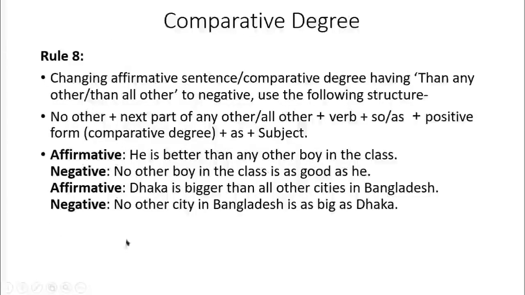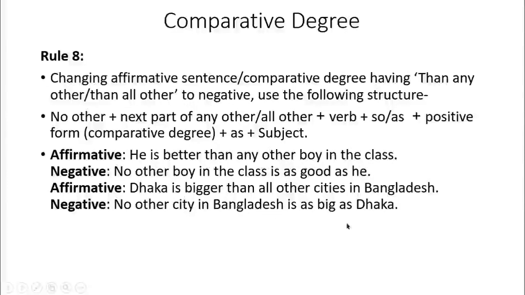Okay. So here we have another example. Dhaka is bigger than all other cities in Bangladesh. Firstly, we need to write down no other. Then the next part of any other or all other. Here we can see all other. After all other, we have cities in Bangladesh. So here we are going to write down city in Bangladesh. No other city in Bangladesh.